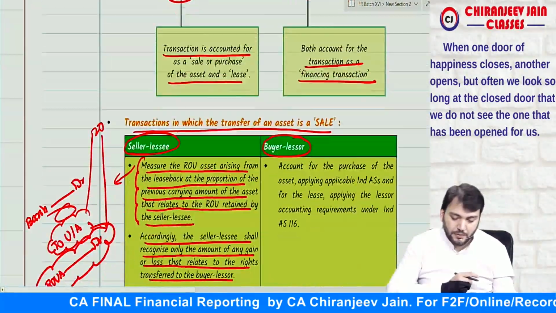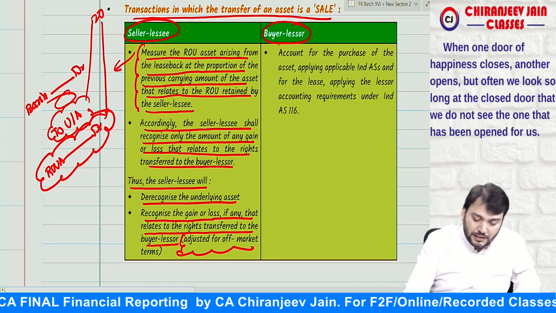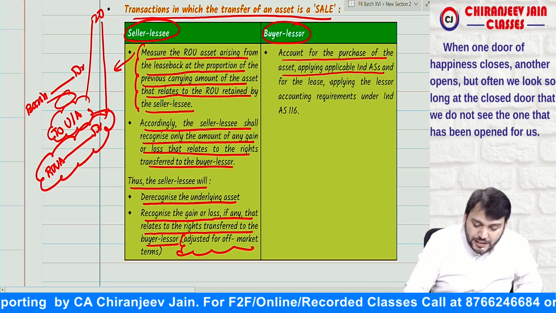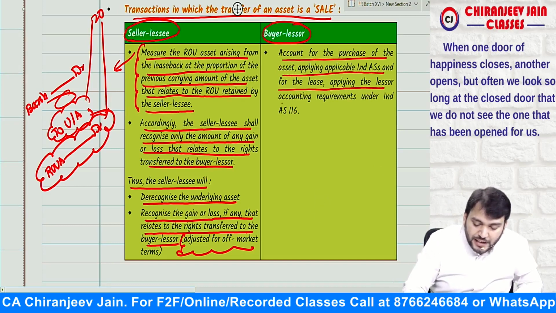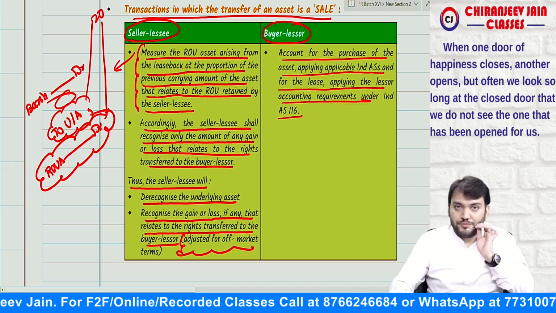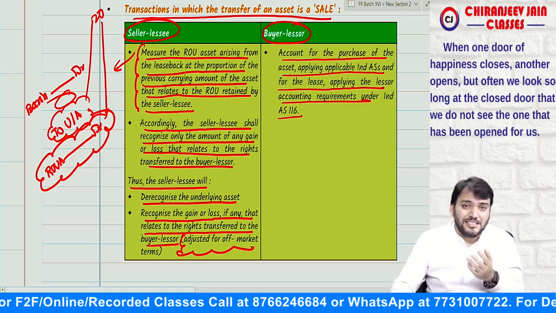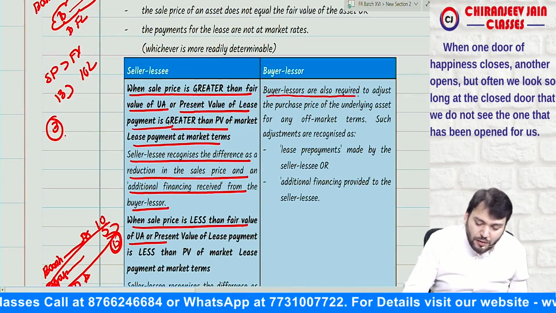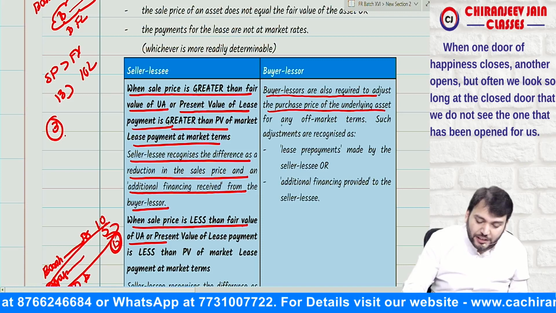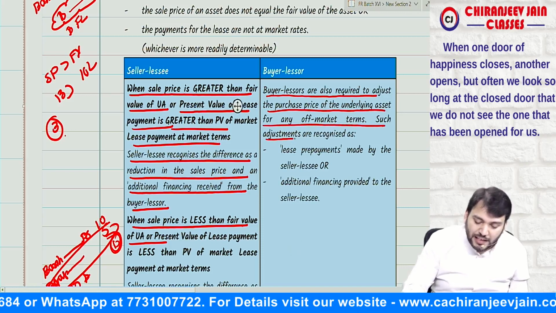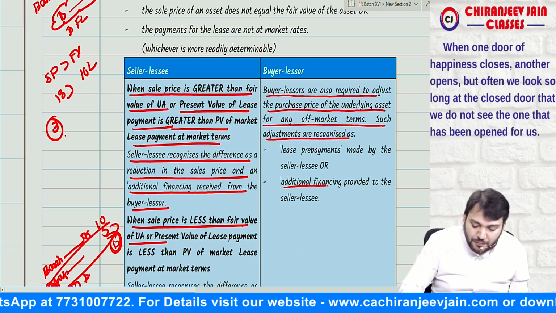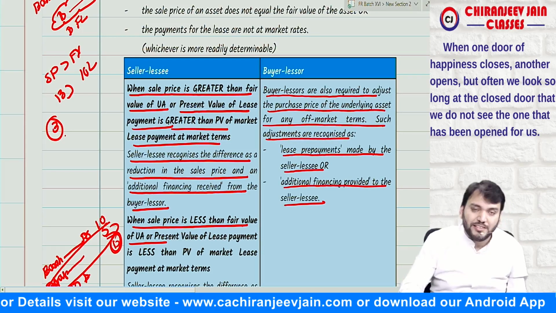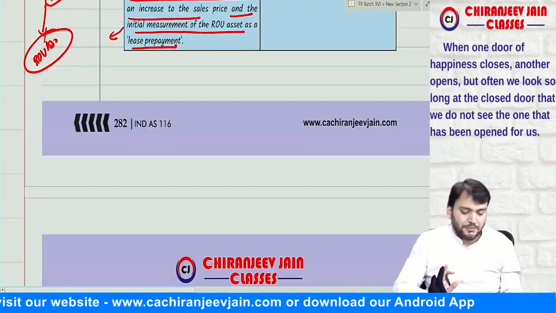Correct. Now, what have they written? For buyer or lessor, account for the purchase of the asset applying applicable Ind AS, and for the lease apply lessor accounting requirements under Ind AS 116. So for the lease receivable, things will be applicable as per Ind AS 116. Buyer or lessor is also required to adjust the purchase price of the underlying asset for any off-market terms. Such adjustments are recognized either as additional financing provided to the seller-lessee or lease prepayment made by the seller-lessee. Understood? Yes, sir. We have understood.